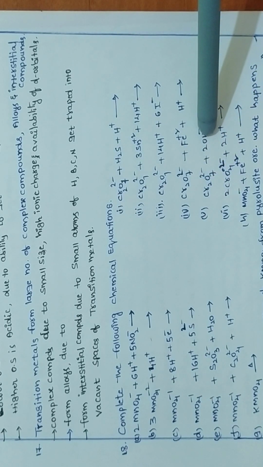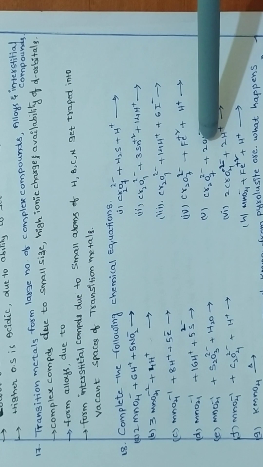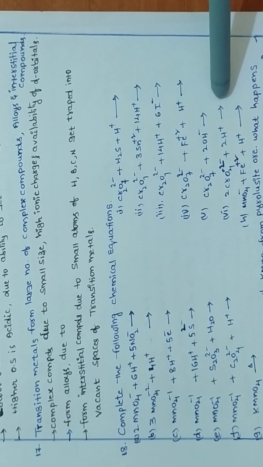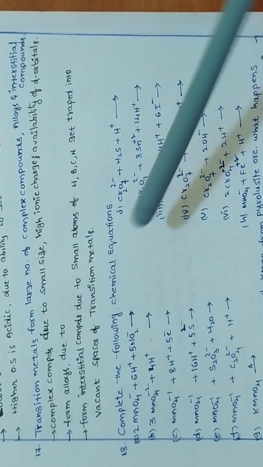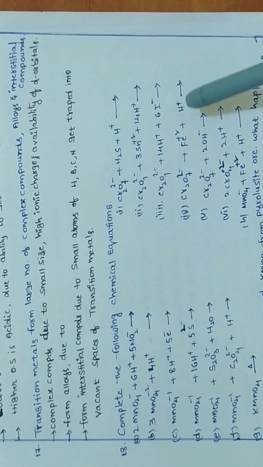K2Cr2O7 in the presence of basic medium, dichromate is converting into chromate. In acidic medium, the chromate is converting into dichromate. In basic medium, the dichromate is converting into chromate. Next, in acidic medium, chromate is converting into dichromate. Ferrous is converting into ferric.